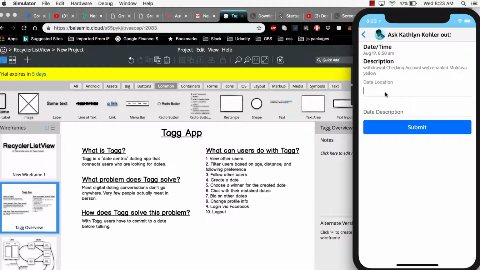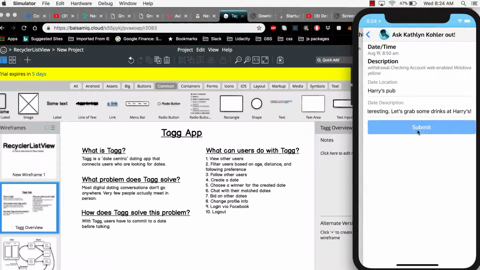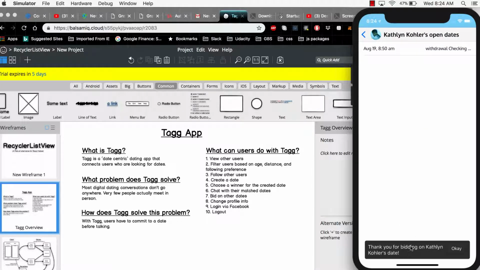So here, if I want to bid on this, I can put in a location. I can put in something like Harry's Pub, and I can put in here, hey, I think you're interesting. Let's grab some drinks at Harry's. Then I can click submit, and you get a little note that says thank you for bidding on Kathleen Kohler's date. When Kathleen looks at her bids, she would see mine, and hopefully she selects me.